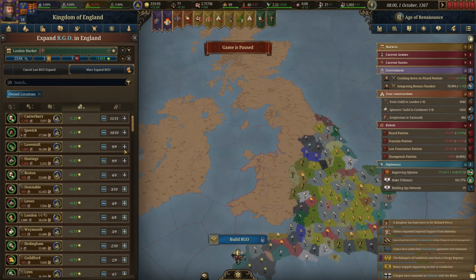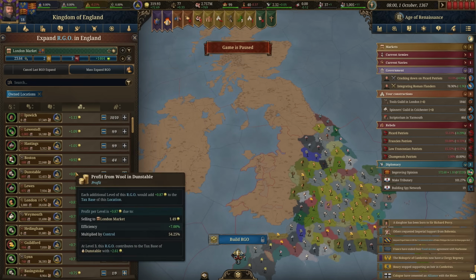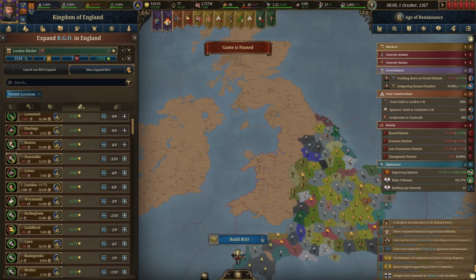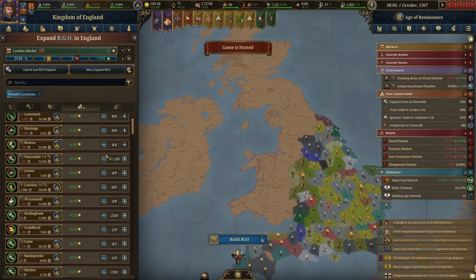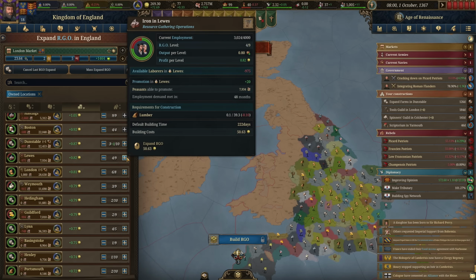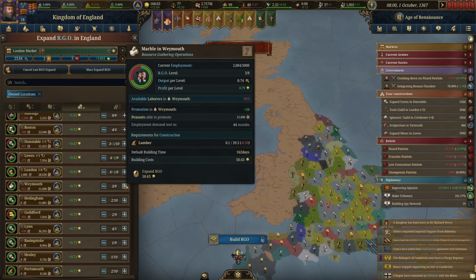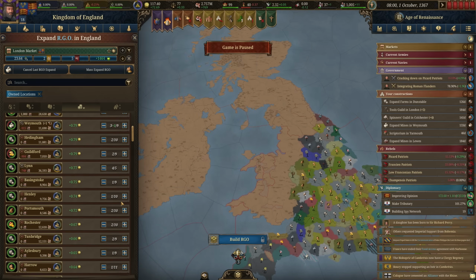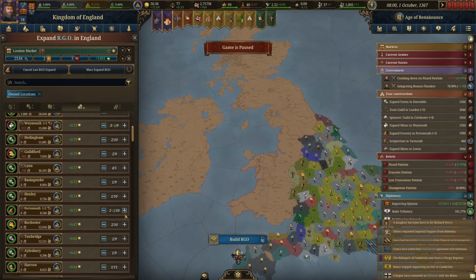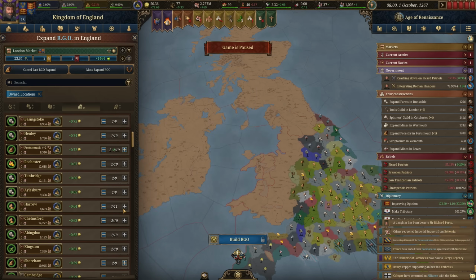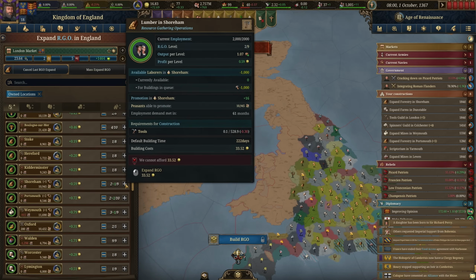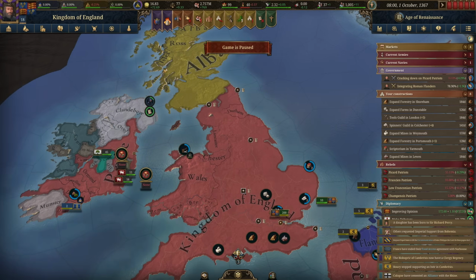You can see that we have been maxing out on many of those, so not making quite as much as we were. We're now really focusing on wool, so we're getting a lot of wool locations, but also some other resources that we haven't seen as much of, just weren't as profitable as some of those top ones like the horses. But yeah, a lot of wool, guys. But you know what, we're going to move down here and get some timber, because remember, that one's always helpful to get more of. In fact, we're going to build in a few timber locations.